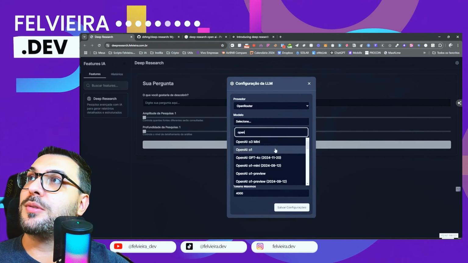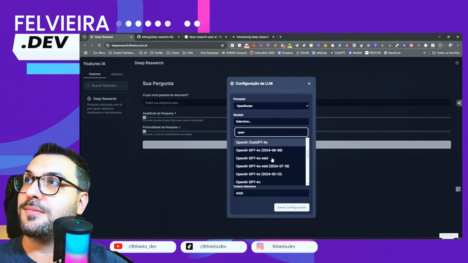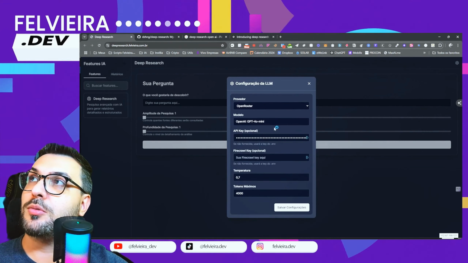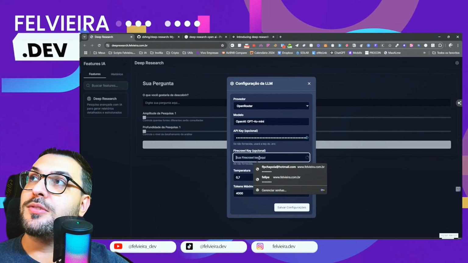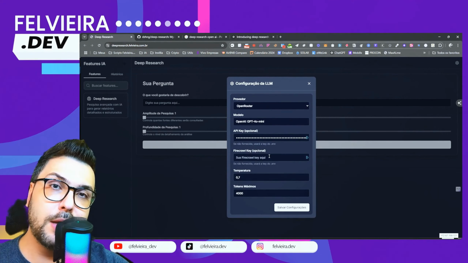We won't use the o3-mini. It won't work, we tested. It will say it's only for premium users. Okay, but the o4-mini works. Okay, let's use this one, and we will also need Firecrawl. Firecrawl is a crawling service, right? Because basically that's what it does.